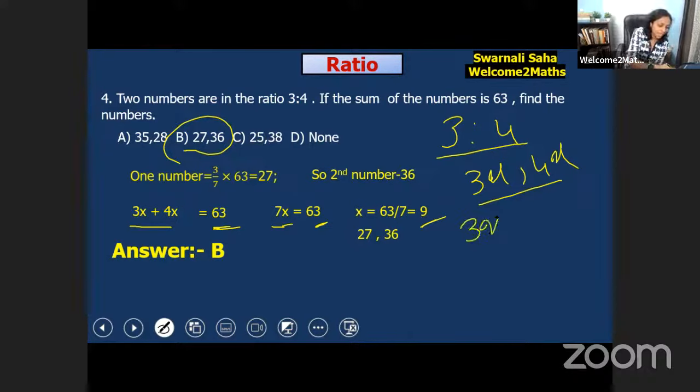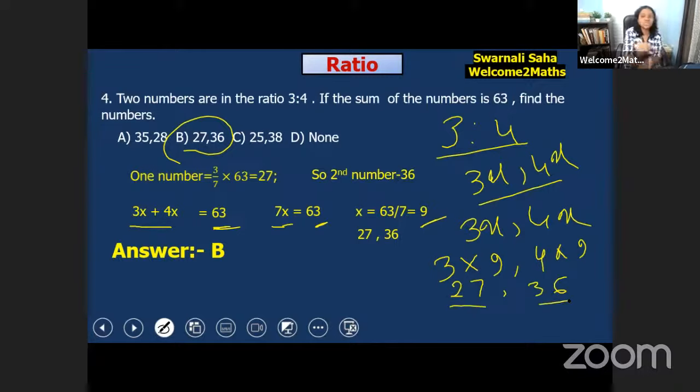It's 3x and 4x, so we put the value of x here: 3 into 9 and 4 into 9. 3 into 9 is 27 and 4 into 9 is 36. In this way, you can also find your answer, the same answer. Very good. Now let's move on.